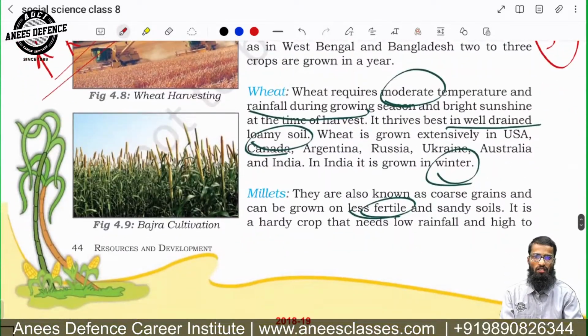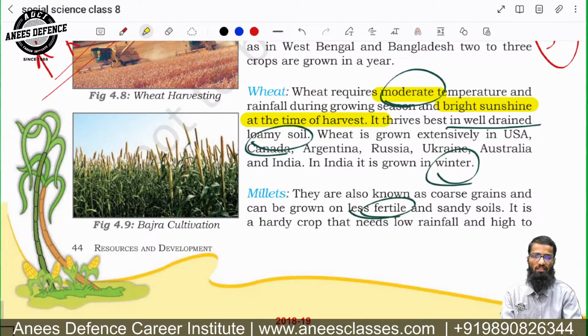Wheat requires moderate temperature and rainfall during the growing season and bright sunshine at the time of harvest. So it is important that it requires bright sunshine at the time of harvest and moderate temperature and rainfall during the growing season.